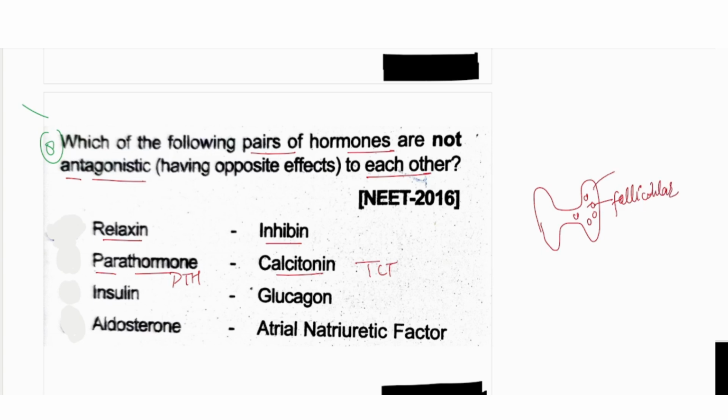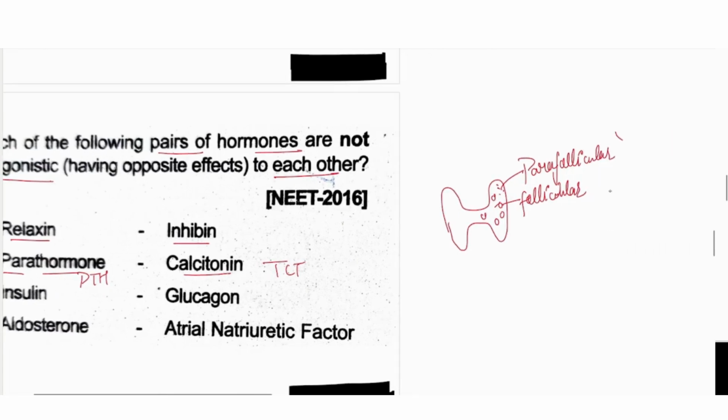From the follicular cells the thyroxine hormone is secreted, which controls the basic metabolic rate.